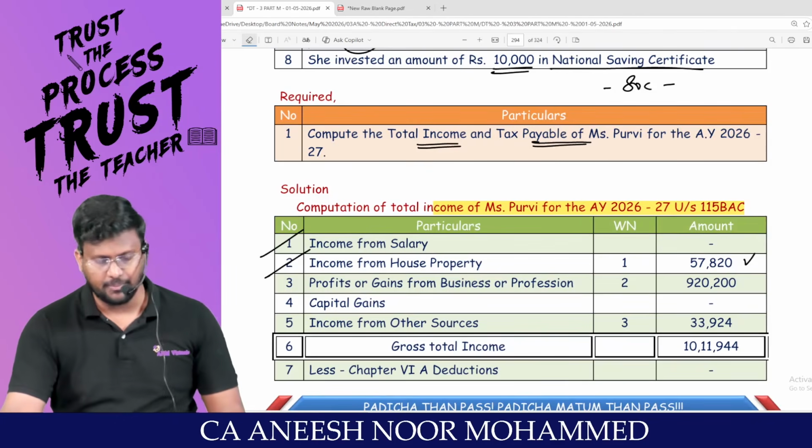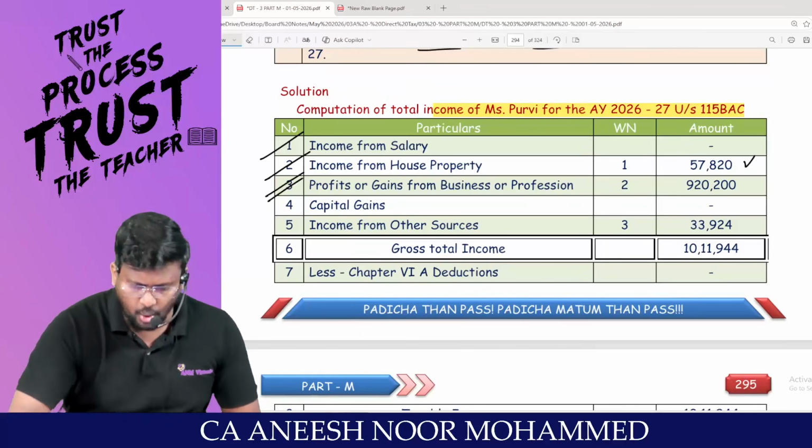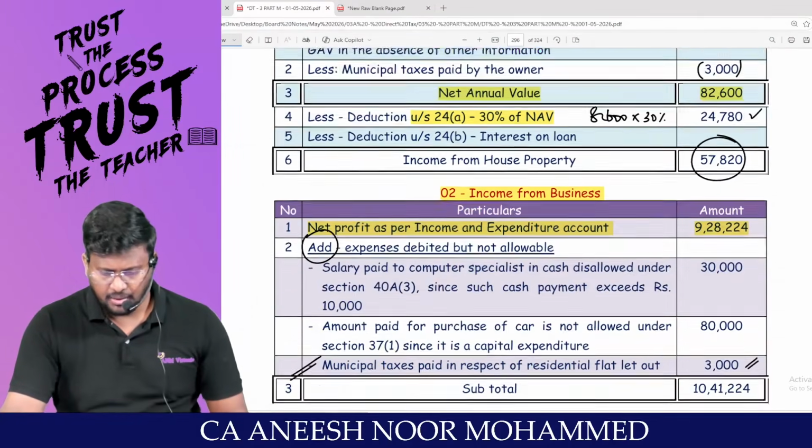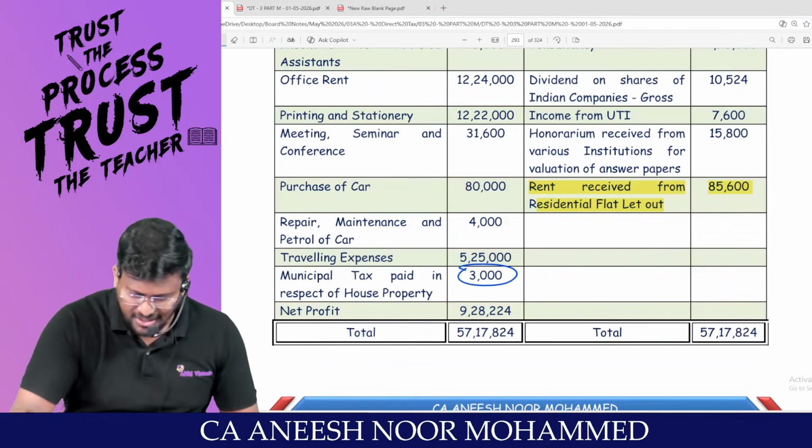57,820. Are you comfortable? Coming to PGBP, the hero. The real hero is PGBP. Come on, we should start with net profit as per P&L account. What is the net profit?